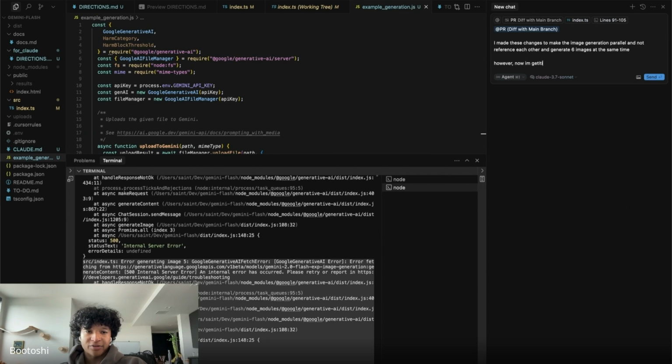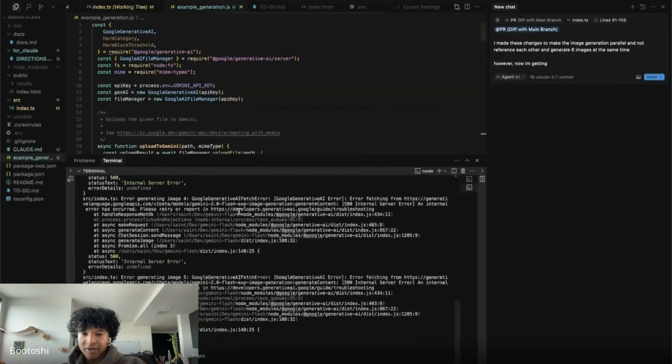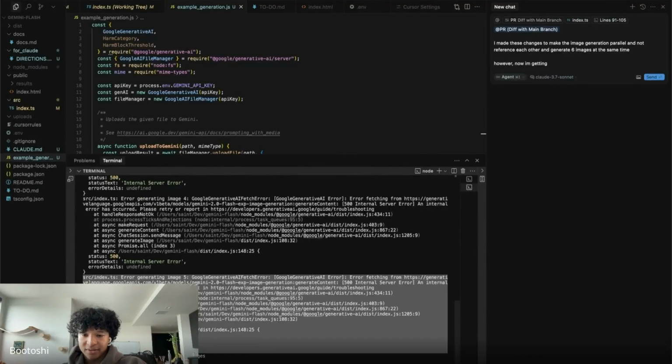However, now I'm getting this. So again, context: I'm telling it what worked, what used to work, and the error logs I'm getting. So I'm going to copy these error logs in chat right here. I'm just copying one of these. I'm going to grab that.